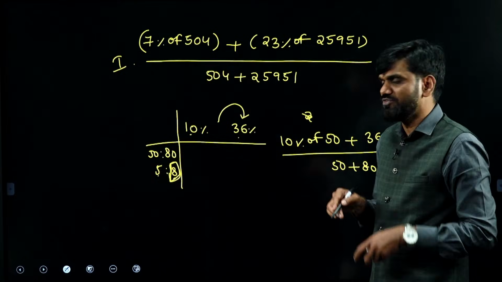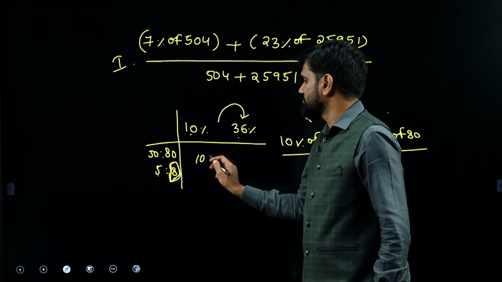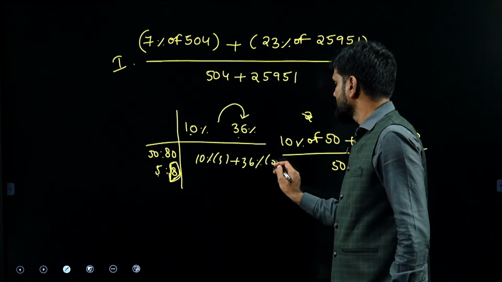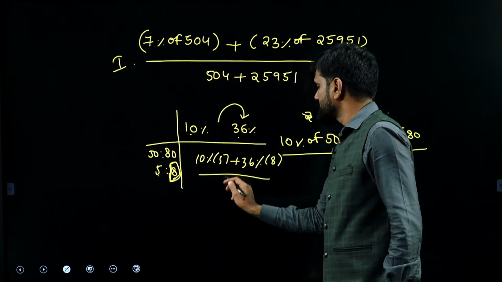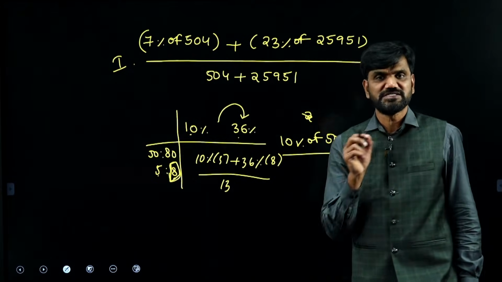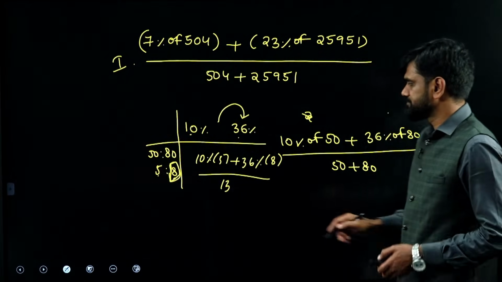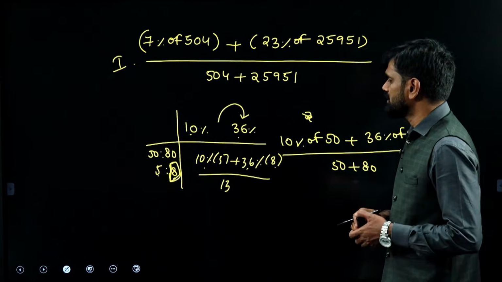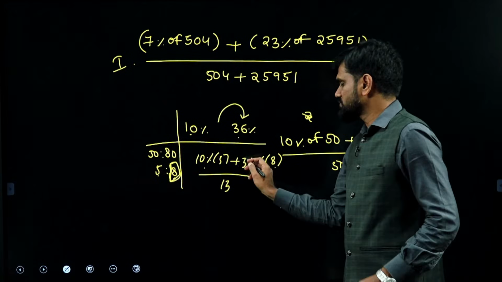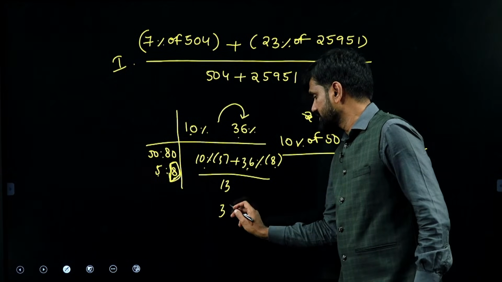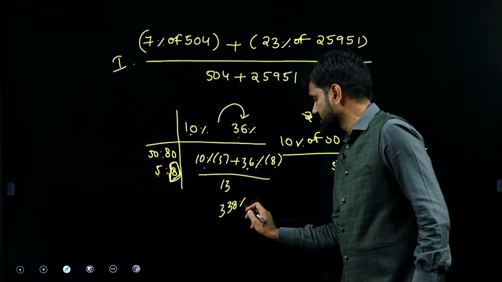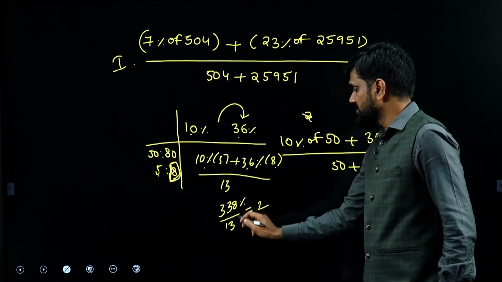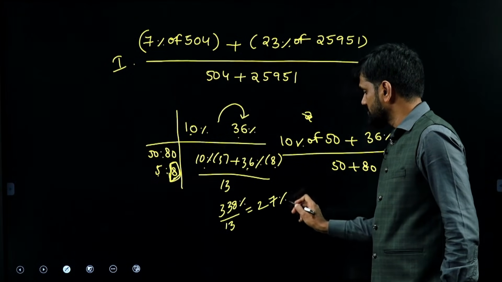Now I will calculate and show for practical purpose. This is 10% into 5 plus 36% into 8, by 8 plus 5, which is how much, dear? 13. Now this is 50%, and 36 into 8 will give you how much, dear? 288%. 50 plus 288 will give you 338% by 13. That will give you how much? 13 2s are 26, 13 7s, that is 27%,